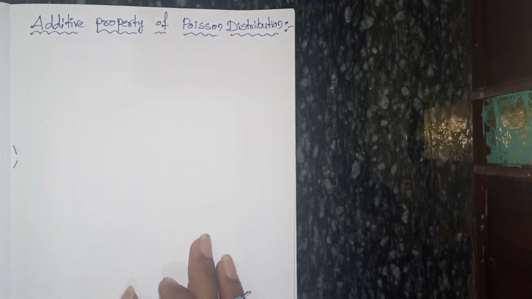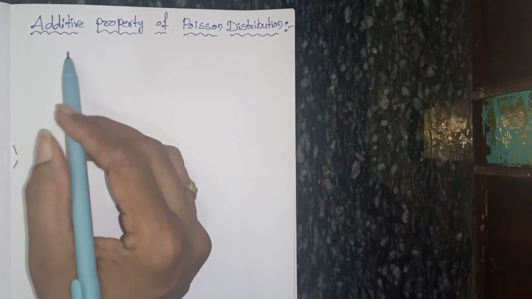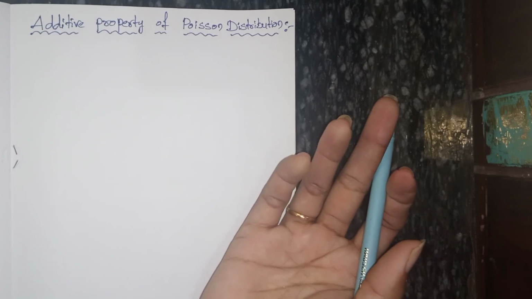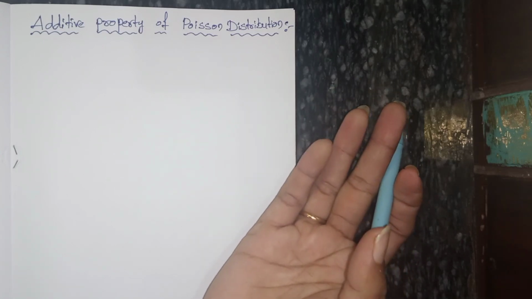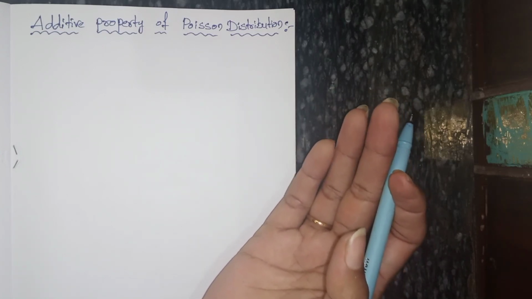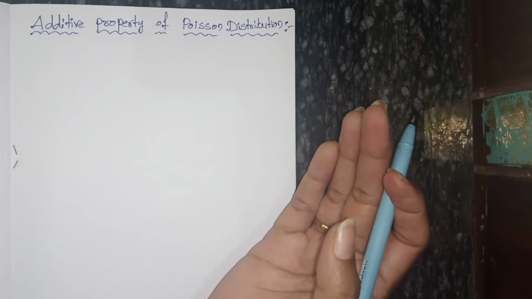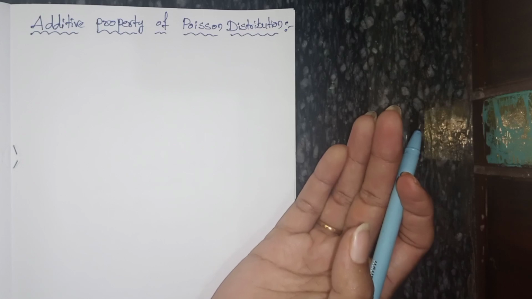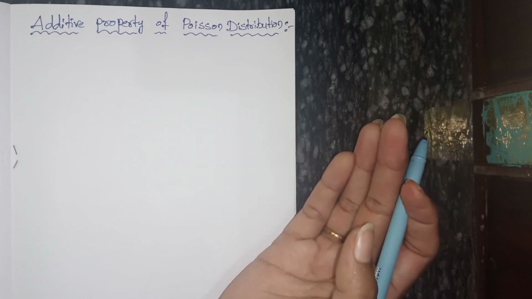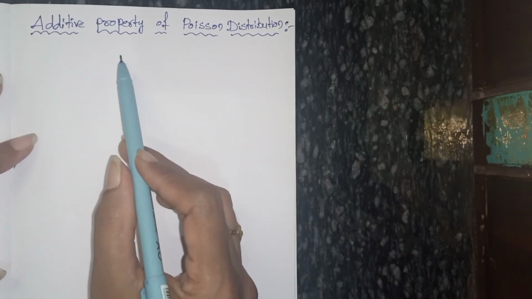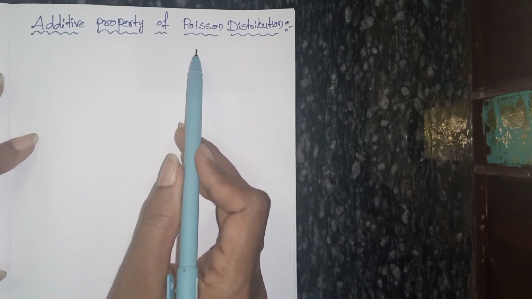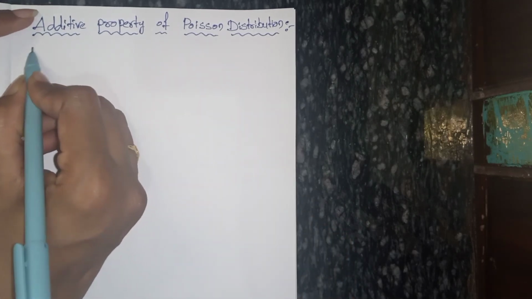Hi everyone. Today we are going to learn about the additive property of Poisson distribution. As I told you, for degree semester 2 first year students, the additive property is very important. One question they will definitely ask. First we have to write the statement.